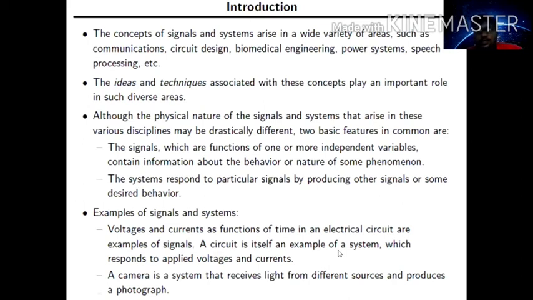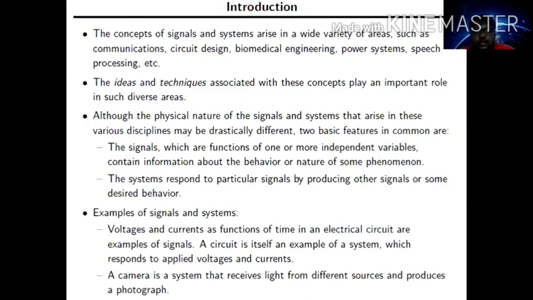If you take any circuit and want to operate it, you need to give some voltage or current. Based upon these two parameters, our circuit will run. So the circuit is considered a system, and this voltage and current are nothing but your input signals, flowing into your circuit system.